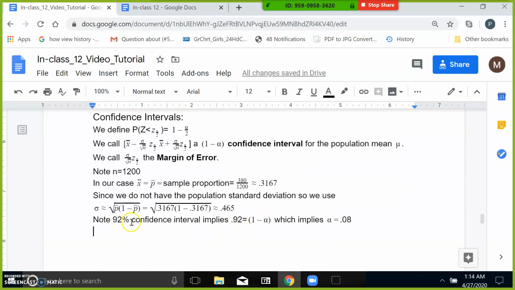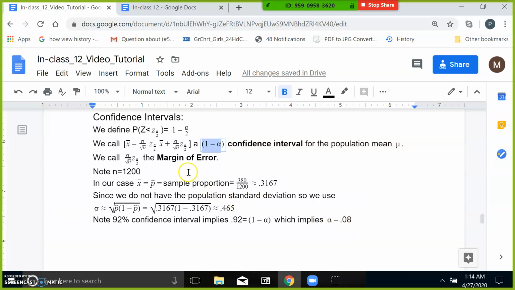So note 92% confidence interval implies 0.92 will equal 1 minus alpha. If you solve for alpha, it's basically saying 1 minus some number is equal to 0.92. So think of the one like $1. So $1 take away how much is 92 cents. It'd be 8 cents. So it'd be 0.08 as our alpha.